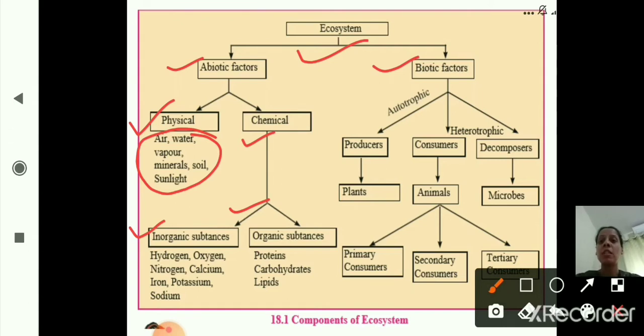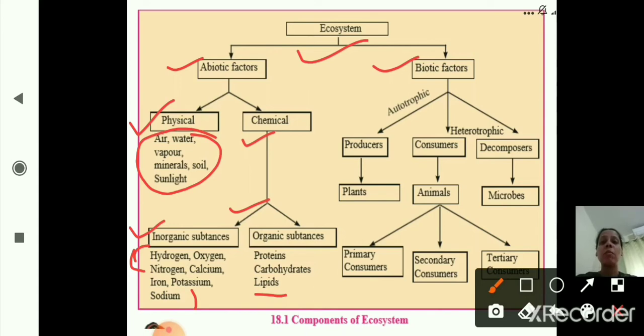Inorganic substances: hydrogen, oxygen, nitrogen, calcium, iron, potassium, sodium. And organic substances are proteins, carbohydrates and lipids. Okay, so this is about abiotic factors we have seen, right?